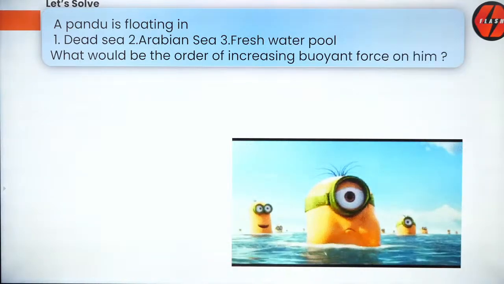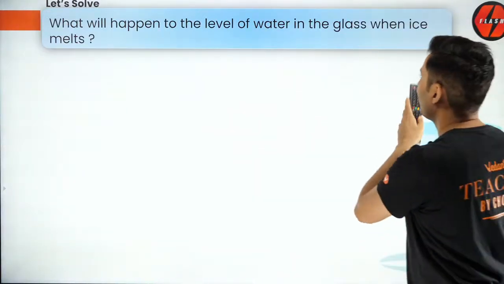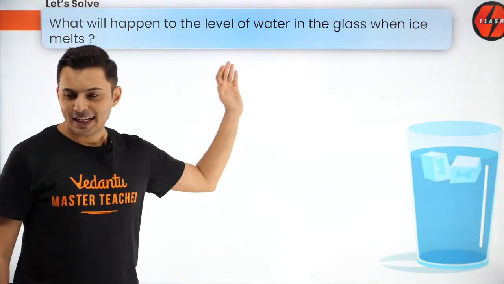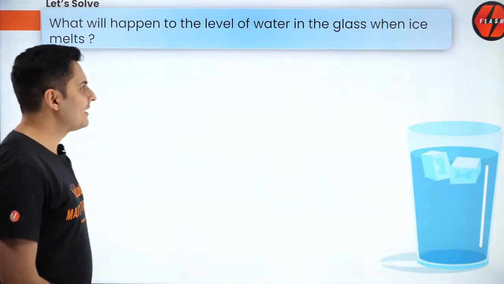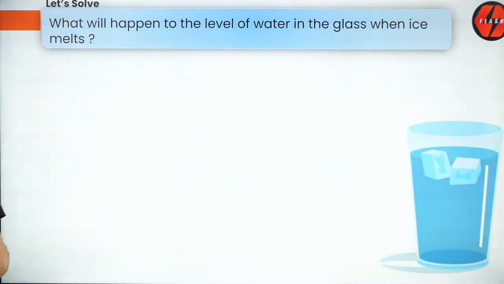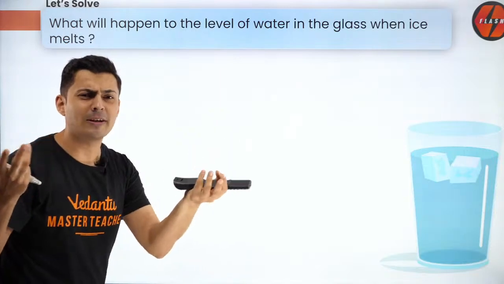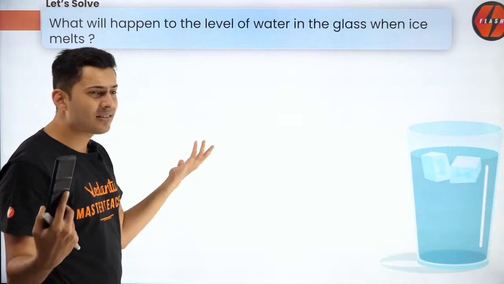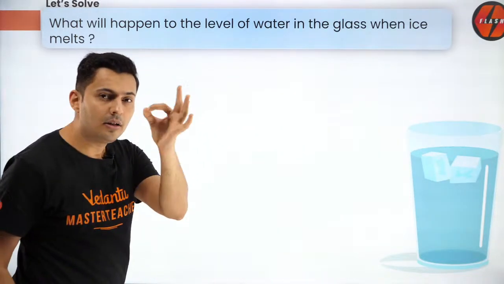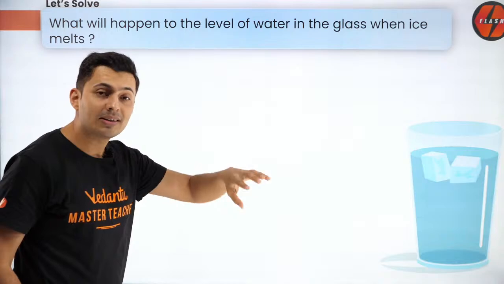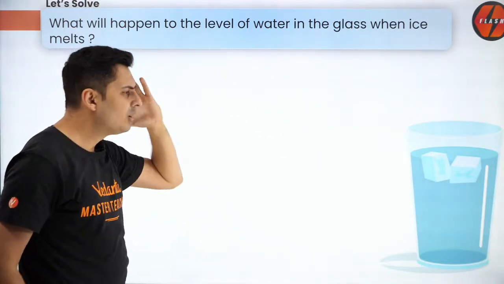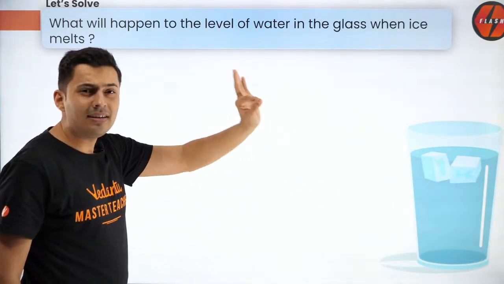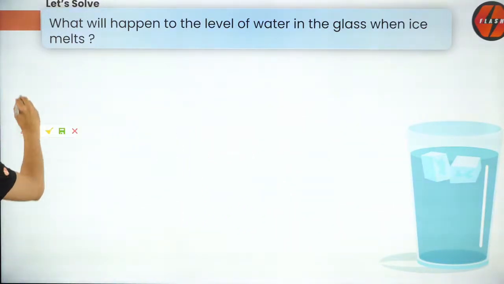Let's get going. Now, what will happen to the level of water in glass when ice melts? What do you think should happen? Okay. What will happen to the level of water when ice melts? Now, let's discuss this question because not many people truly understand and they do some stupid derivations using some formulas, many books. Guys, it's not needed. Understand the logic, and that's what I'm going to tell you. Because there are different ways of looking at it. If you just study books now, you'll always think, oh, it's complicated, and you'll memorize certain derivations and this and that. Understand the logic, and today I'll tell you the logic behind this.